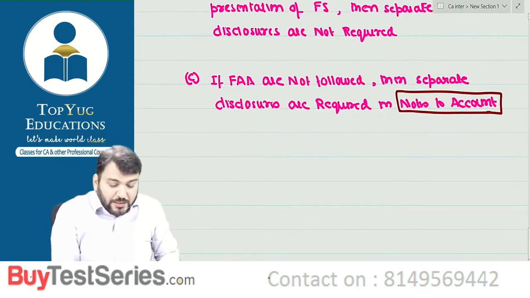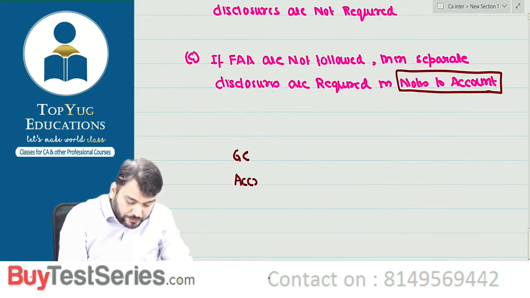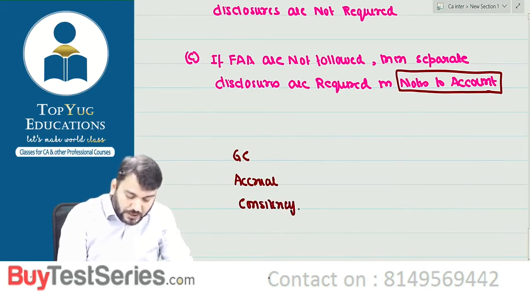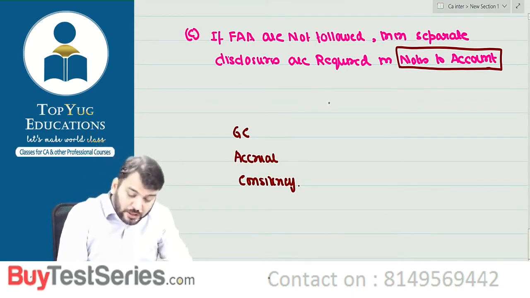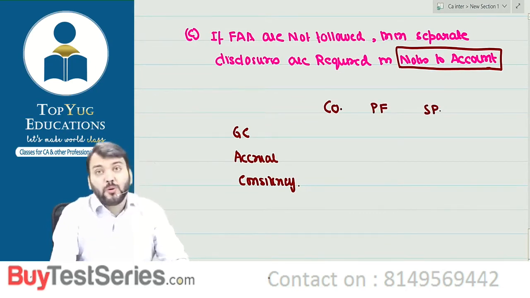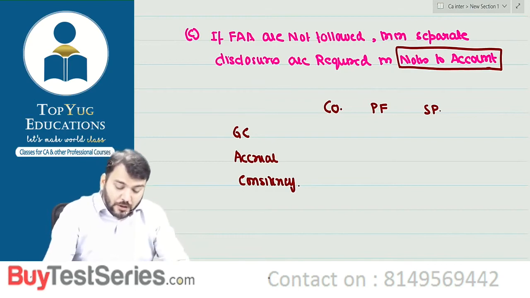This point you understood means there are three fundamental accounting assumptions. Just try to understand. One is going concern, one is accrual, one is consistency. Correct? Now, there are three forms of organization: company, partnership firm, and sole proprietor. Are you getting sole proprietor? Correct. So they will prepare the financial statement.